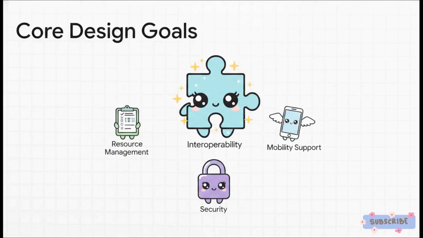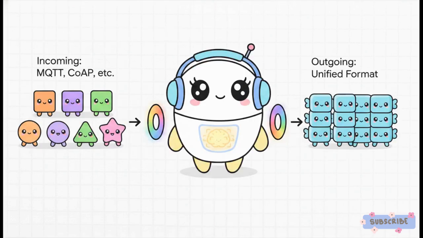Now, for middleware to actually be effective, it's built on 4 critical design goals. We have interoperability, resource discovery and management, location awareness and mobility support, and finally, security and privacy abstraction. But I really want to emphasize the very first one on that list, interoperability. It is absolutely the most crucial pillar of the whole system. Interoperability basically means the middleware can take varying lightweight messaging protocols, things like MQTT or CoAP, alongside your standard HTTP, and translate them all into one unified standard format.